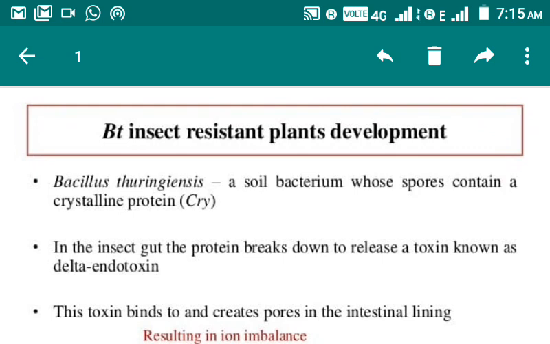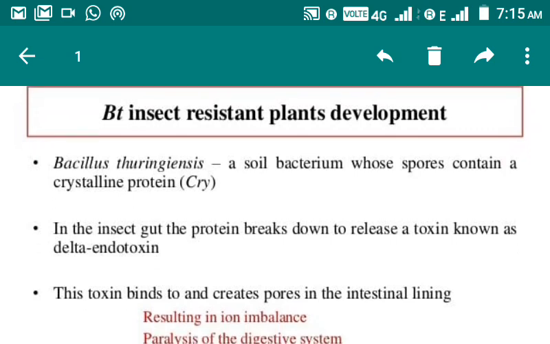As I have already mentioned, BT stands for Bacillus thuringiensis. This is a soil bacterium whose spore contains a crystalline protein which is toxic in nature for the insects.